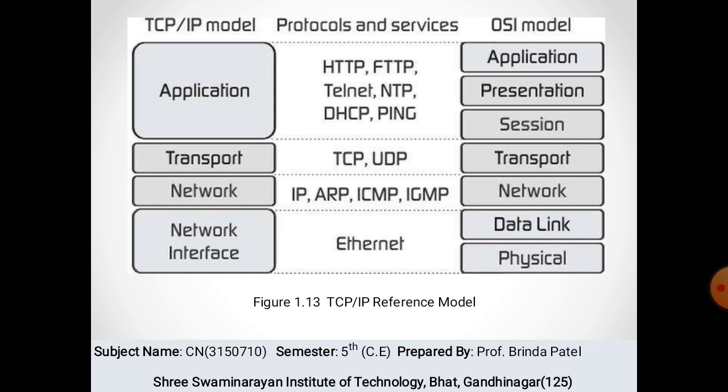So next is the application layer. The application layer in the TCP/IP model is equivalent to the application layer, presentation layer and session layer in the OSI model, and it supports a few protocols which are SNMP, DNS, Telnet, FTP, SMTP and HTTP.